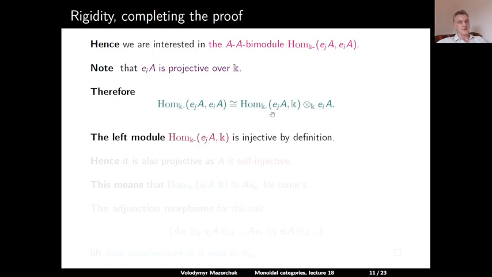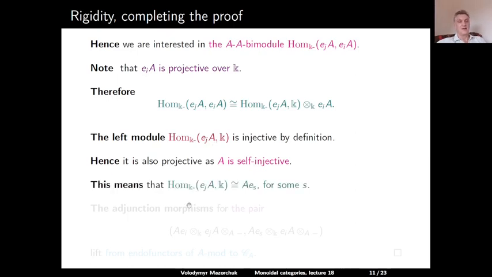So now, as a first component here, we have the dual to the projective module EJA. A dual to a projective module is, of course, injective by definition. Therefore, we have an injective A module, but we assume that A is self-injective, so any injective A module is projective.